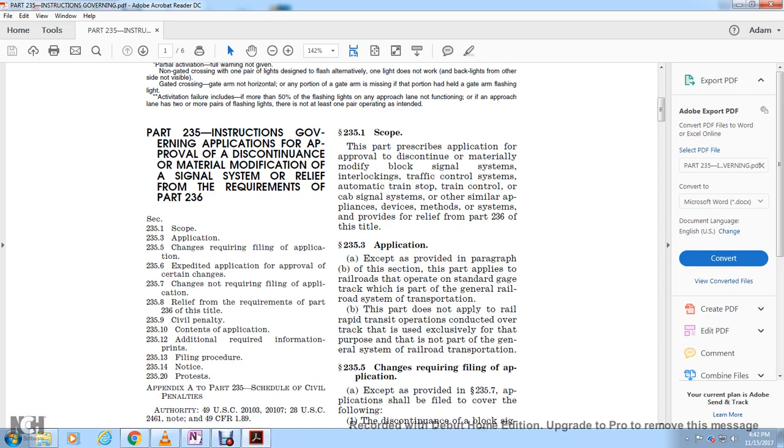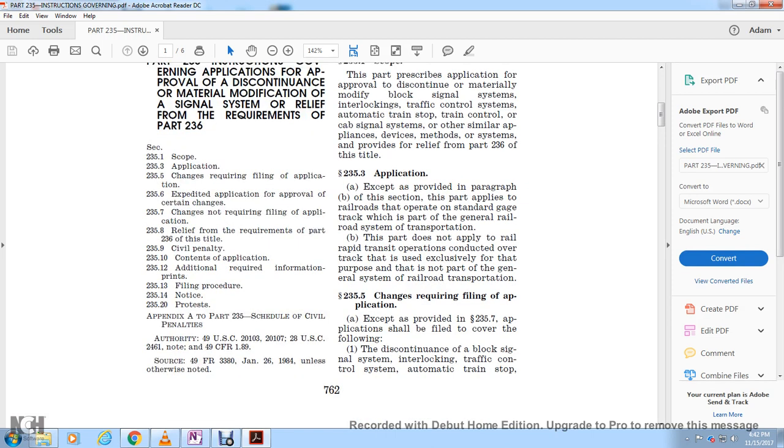235.3 Application. Except as provided in the paragraph below, this part applies to railroads that operate on standard gauge track which is part of the general railroad system of transportation. This part does not apply to rapid transit operations conducted over track that is used exclusively for that purpose and is not part of the general system of railroad transportation.